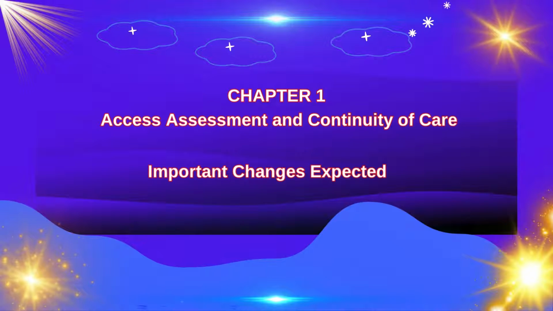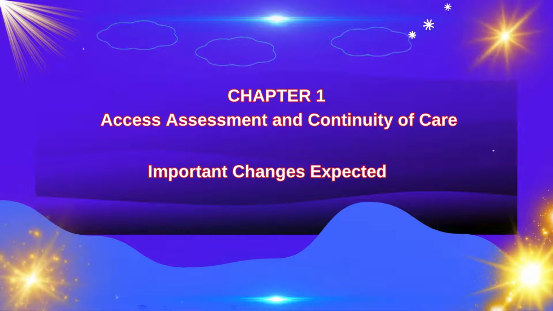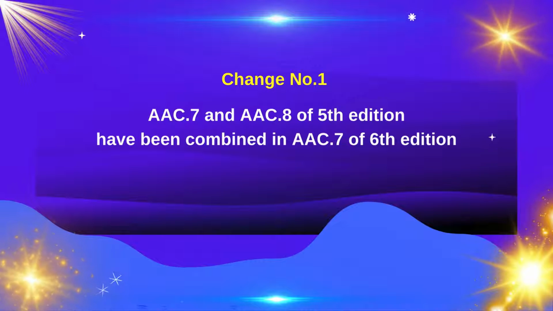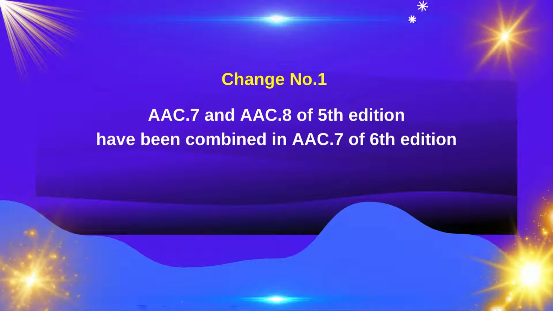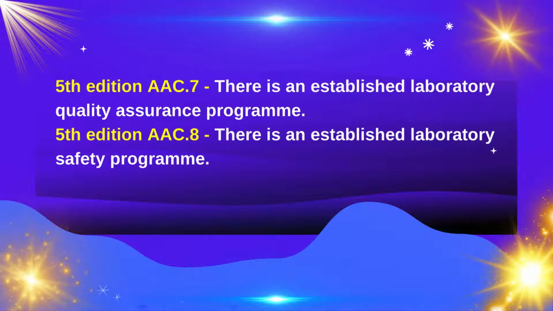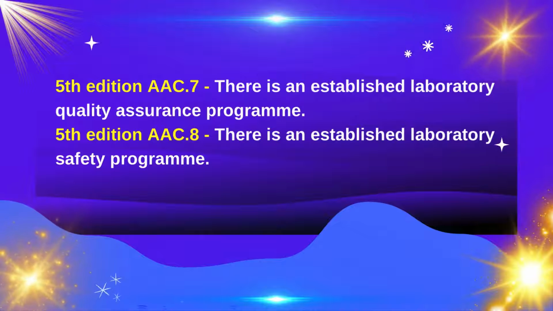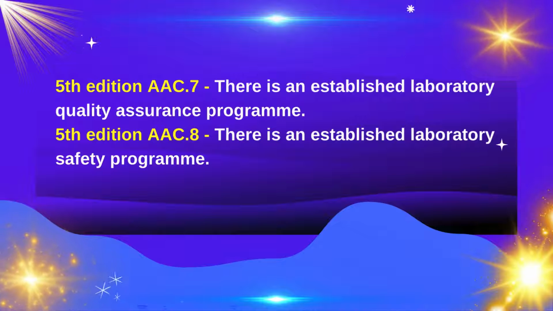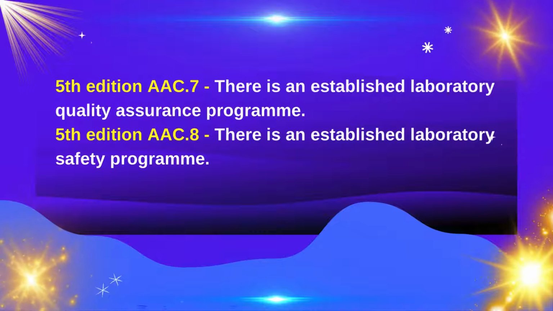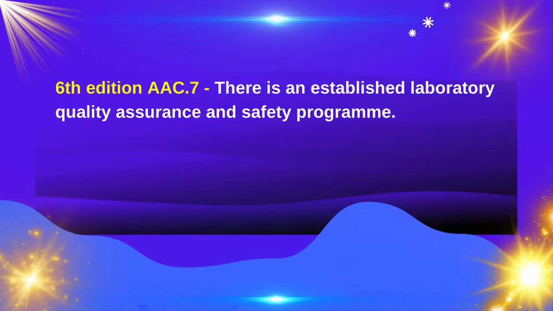Chapter 1, Access Assessment and Continuity of Care. What are the important changes you can expect here? Change number 1. AAC 7 and AAC 8 of 5th edition have been combined in AAC 7 of 6th edition. 5th edition AAC 7 states that there is an established laboratory quality assurance program. And 5th edition AAC 8 states that there is an established laboratory safety program. Whereas, 6th edition AAC 7 states that there is an established laboratory quality assurance and safety program.